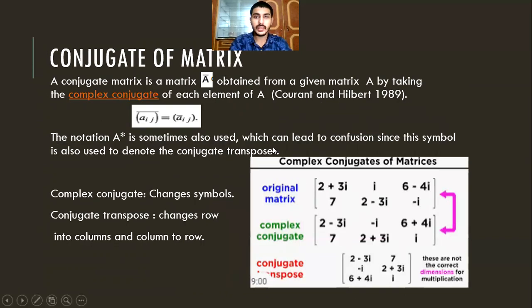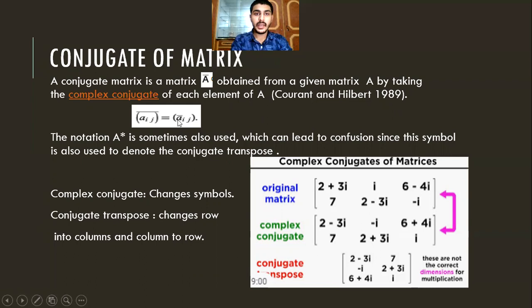Conjugate of a matrix. This is also somewhat similar, but I will tell you an example first. We should read the definition. A conjugate matrix is a matrix obtained from a given matrix A by taking the complex conjugate of each element of A. Courant and Hilbert, 1989, invented the conjugate matrix.